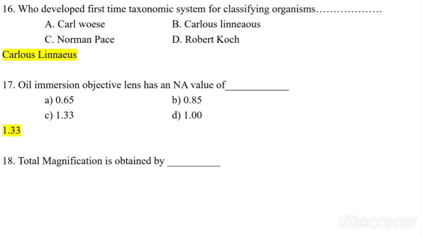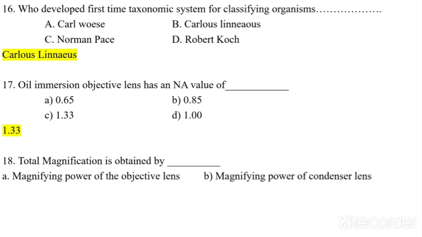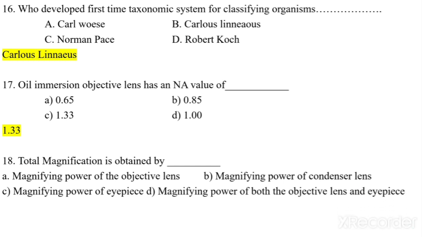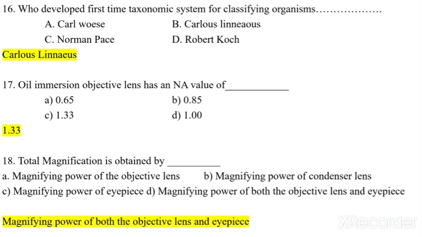Total magnification is obtained by what? Magnifying power of the objective lens, magnifying power of condenser lens, magnifying power of eyepiece, or magnifying power of both objective lens and the eyepiece. Now see, we have to think here. Total magnification in microscopy is obtained by the magnifying power of both objective lens and the eyepiece. Then only we can achieve the total magnification and we can see our specimen under the microscope.